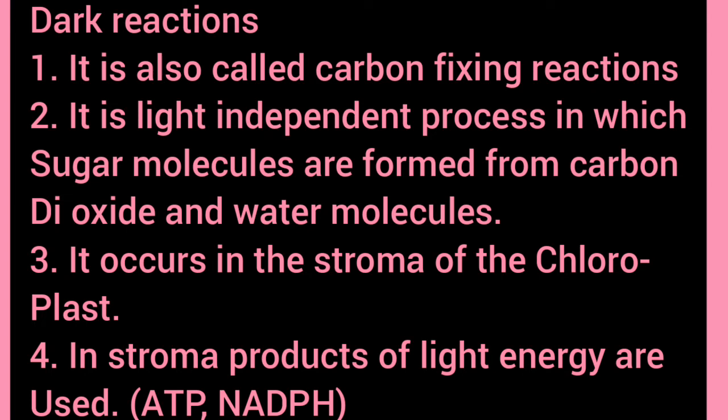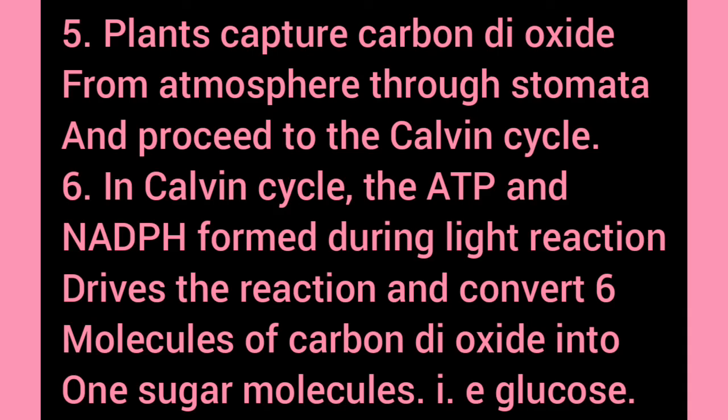It occurs in the stroma of the chloroplast, and in this stroma, the products of light energy, what were they? ATP and NADPH. These two are used in the formation of glucose. It means what is made during light reaction, they are used in dark reaction. Plants capture carbon dioxide from atmosphere through stomata and proceed to the Calvin cycle. Calvin cycle is a series of redox reactions that takes place in the stroma of the plant. It's okay? And the ATP and NADPH formed during light reaction drive the reaction, and 6 molecules of carbon dioxide convert into one sugar molecule, means glucose.